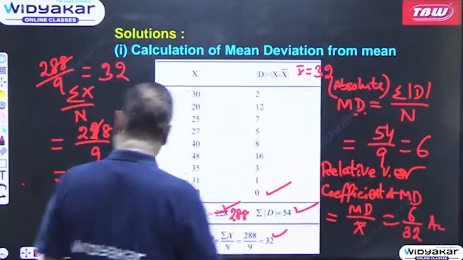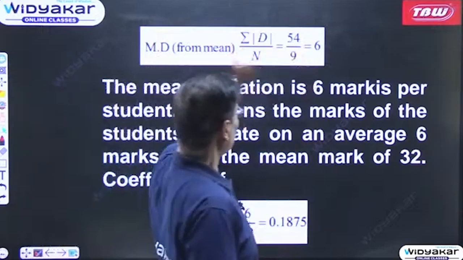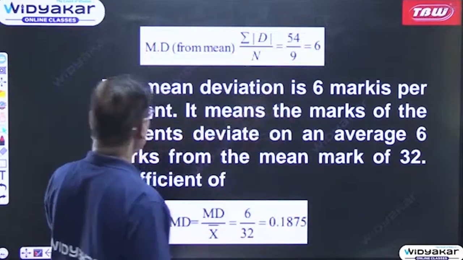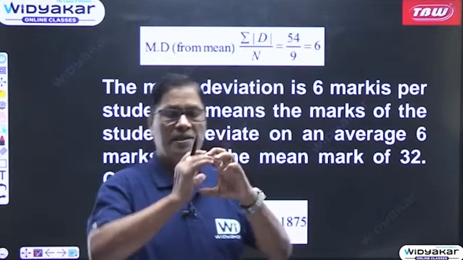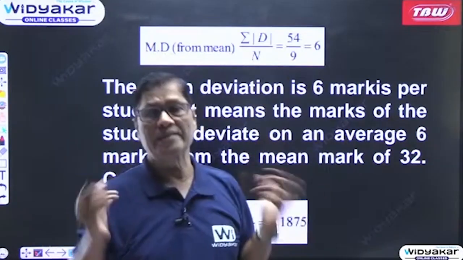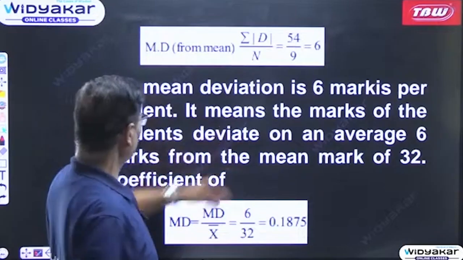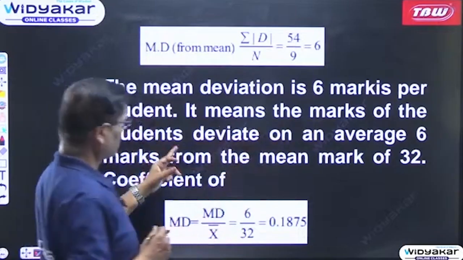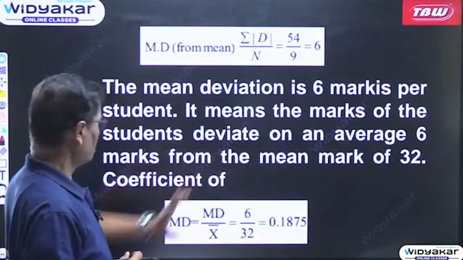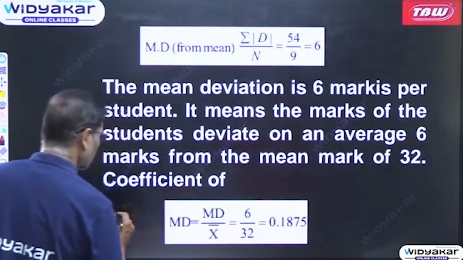Okay, so now we can go to the next page. Here the mean deviation from mean has been taken to be 6. The mean deviation is 6 marks per student. That means the deviations from the central value, that is the mean, of the particular items will be on an average 6, not exactly 6, on an average 6. It means the marks of the students deviate on an average 6 marks from the mean mark of 32. Then you can find out the coefficient of mean deviation.